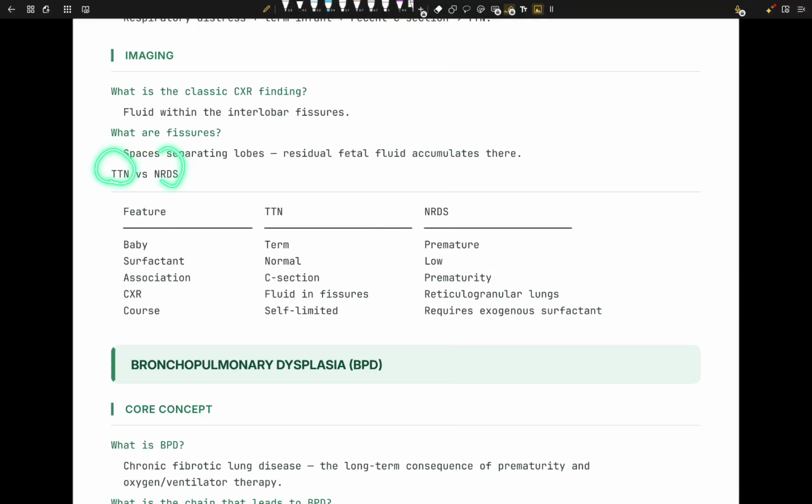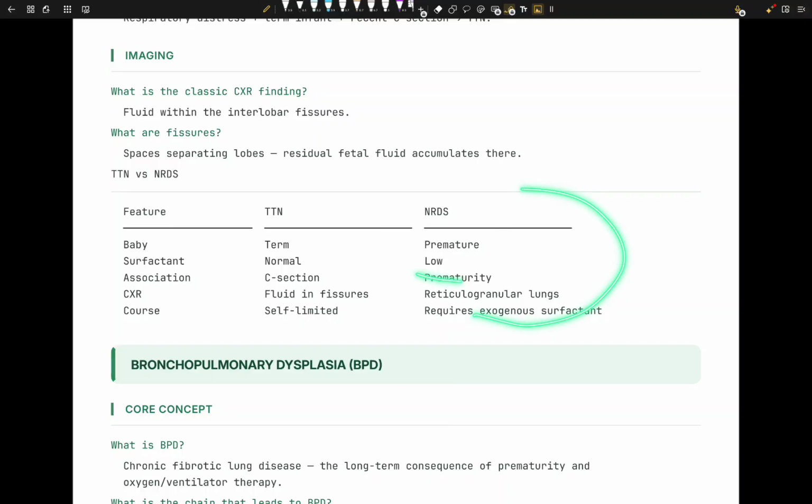So TTN versus NRDS. Cool thing. TTN is term, 40, 39 weeks. NRDS is premature because of low surfactant. Surfactant in TTN is normal. The association is C-section, while for NRDS it is prematurity. On chest X-ray in TTN, we're going to see fluid in the fissure. In NRDS, we're going to see a reticular granular pattern or maybe ground glass, right? And on the course, TTN is going to be self-limited. We don't need to treat it. In NRDS, we need to give exogenous surfactant.